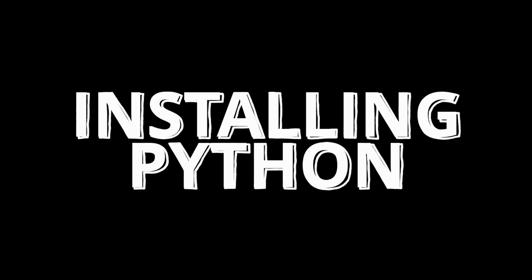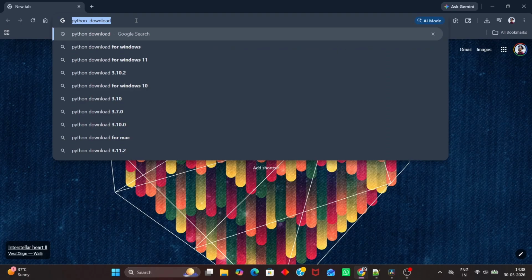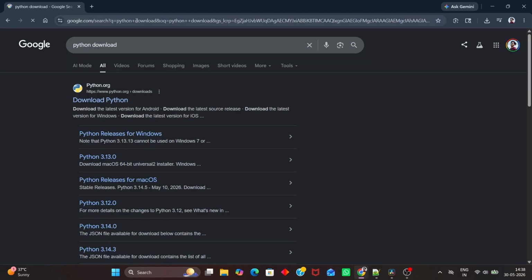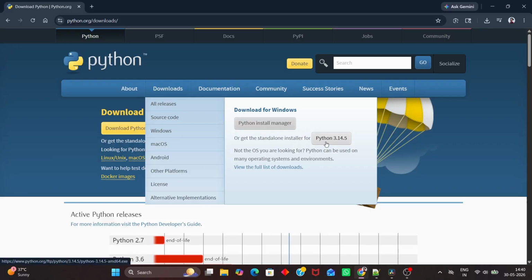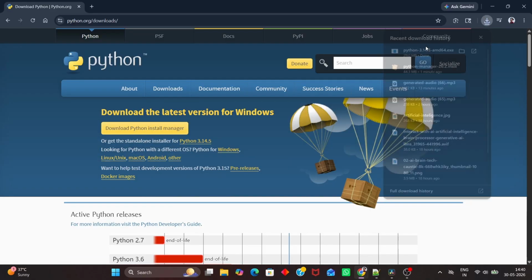Next, installing Python. Open Chrome and search for Python downloads. Click on the first website. Click on the Downloads button and select Python 3.14.5. Once Python is downloaded, click to install it.